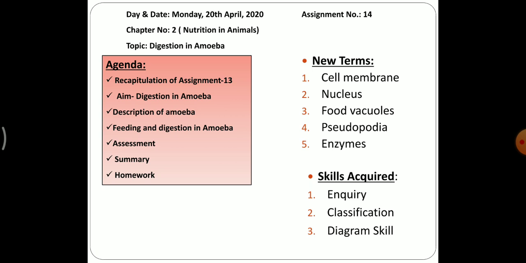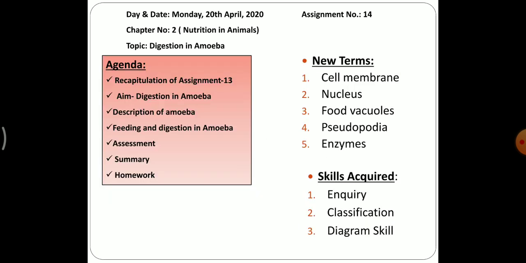In that, we will describe the structure of the amoeba, feeding and digestion in amoeba. Then we will assess and analyze what we have studied today. We will summarize the topic, and at last I will give you homework. In this session, we will study some new terms: cell membrane, nucleus, food vacuole, pseudopodia, enzymes. And the skills acquired in this topic will be inquiry skill, classification and diagram skill. I hope you all are clear with your agenda.